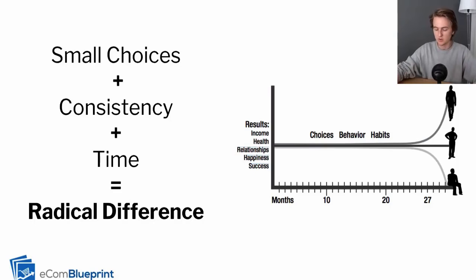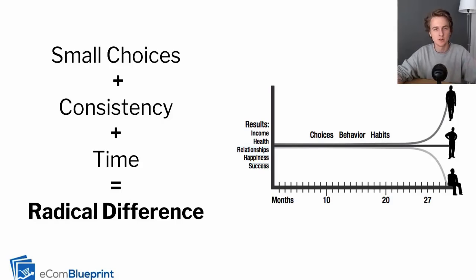So if you set a small goal, like 15 push-ups a day, and you do it every single day, over time, that's going to compound, and your health is going to compound, and you're going to feel better. Now, obviously, 15 push-ups isn't enough in terms of completely changing your health, but it would be a start. It's a small choice that you do consistently, and then over time, it makes a radical difference.